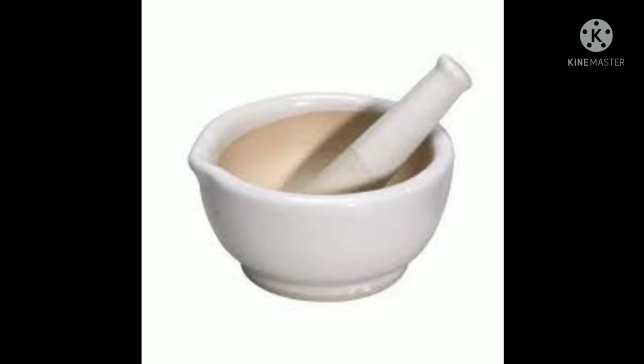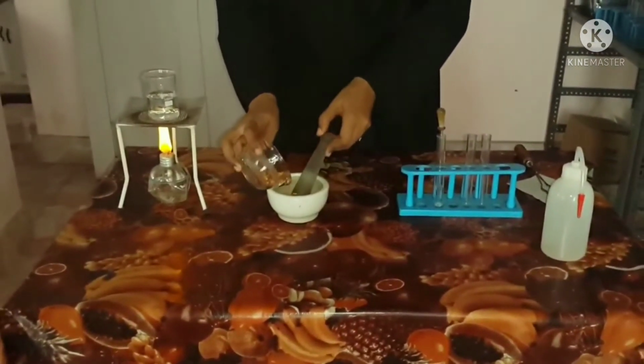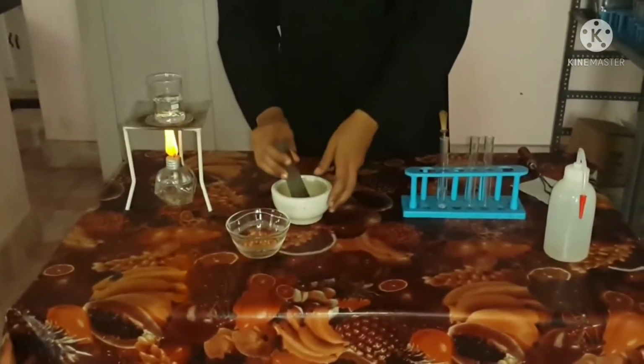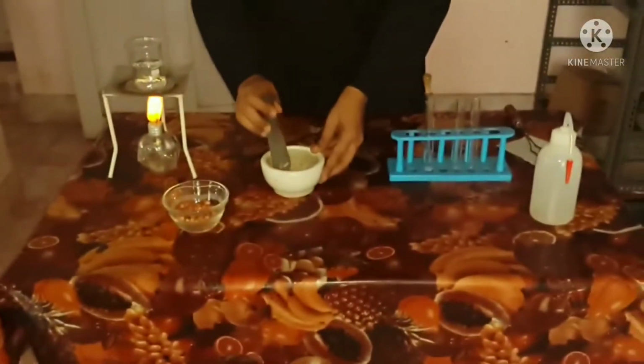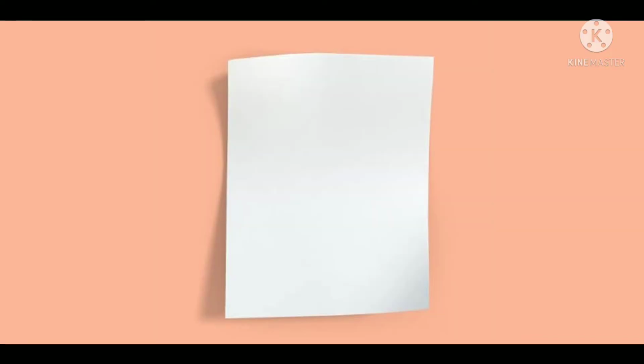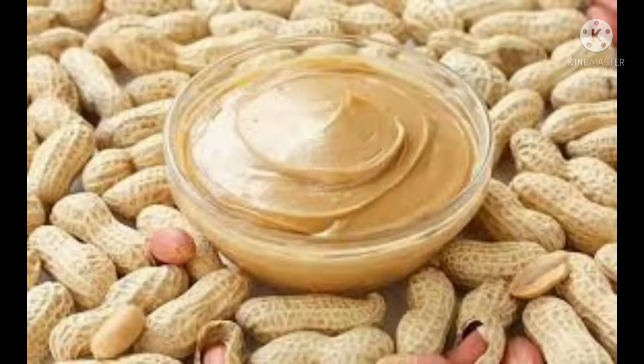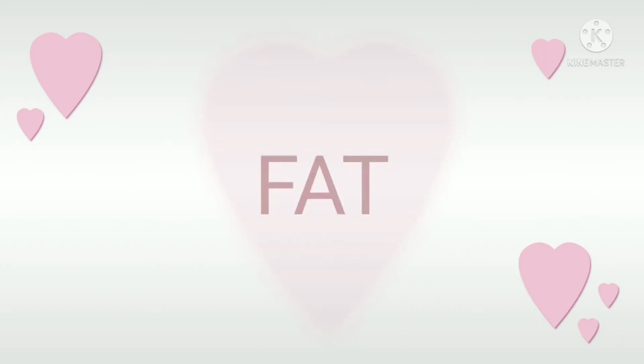How to do? Take a few groundnut seeds in a ceramic mortar and make a fine paste. Place the paste on the white paper and rub it for a few seconds. Leave it for some time. If the white paper turns translucent, then you can say that the groundnut seeds contain fat.